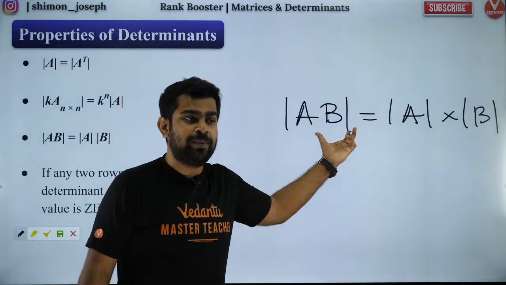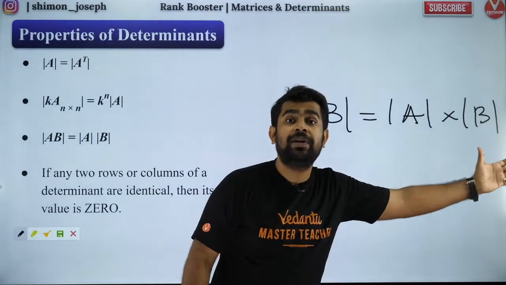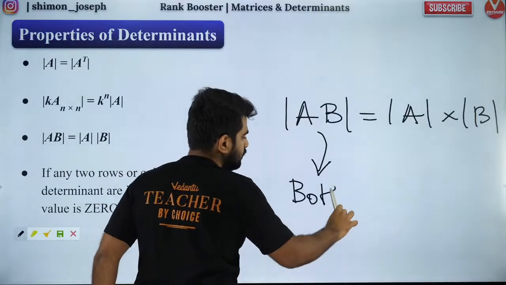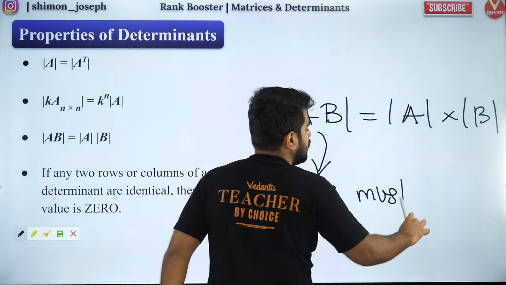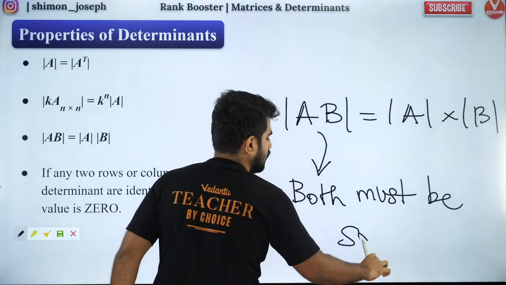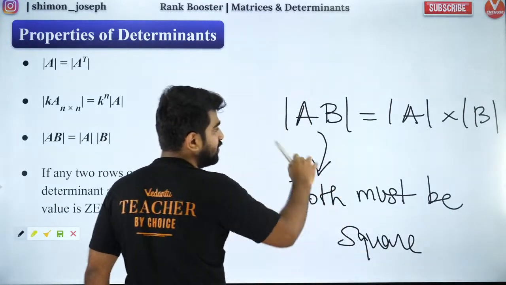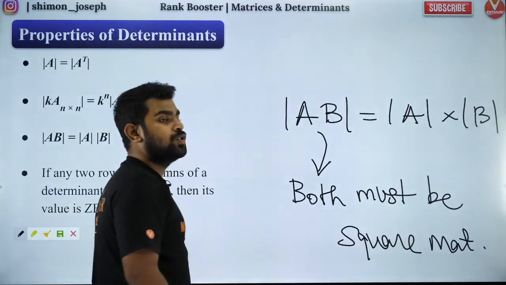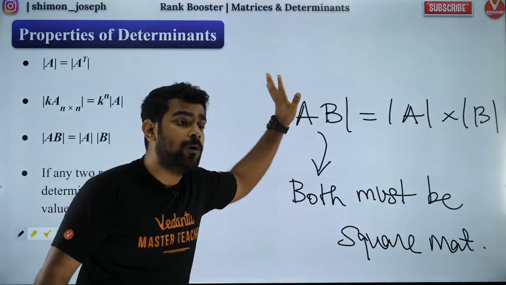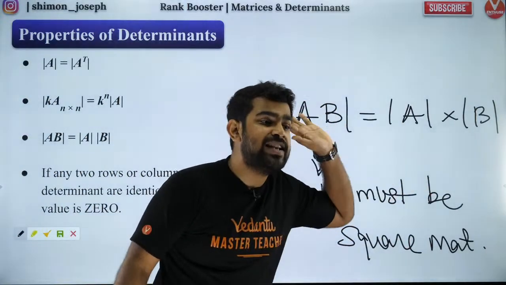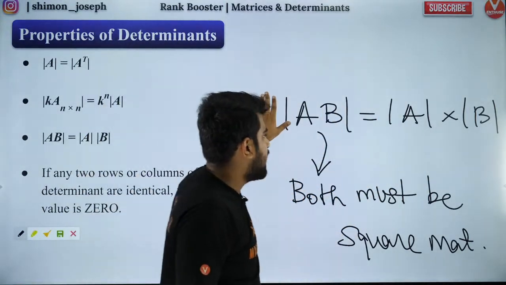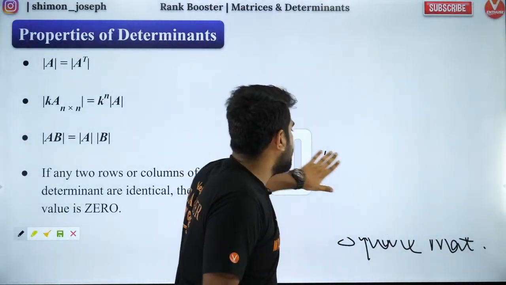So if you have det of AB, you can write it as det of A into det of B, provided both are square matrices of the same order. Only then can you do that. Otherwise, there is no way you can do this. Clear? Fantastic. So that is the third property.